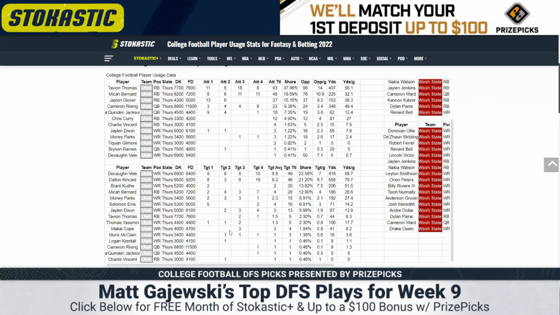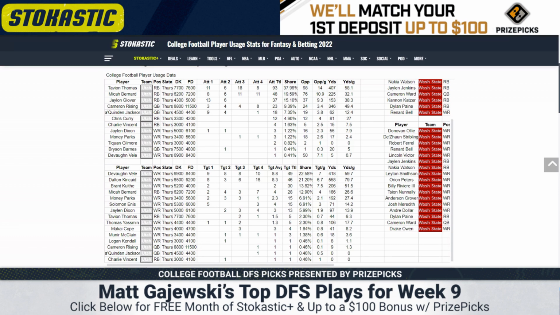Once you get beneath them, it's tough to play these guys at their respective prices just because it's not a pass-heavy scheme. So much of the volume is soaked up through them. So the next closest player in terms of routes run is actually going to be Jalen Dixon, 45% in their most recent game. Solomon Enos was down at 44%. So these are players that are just rotational at this point.